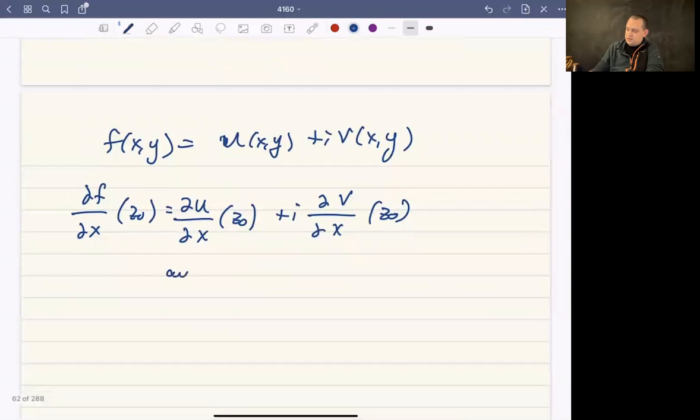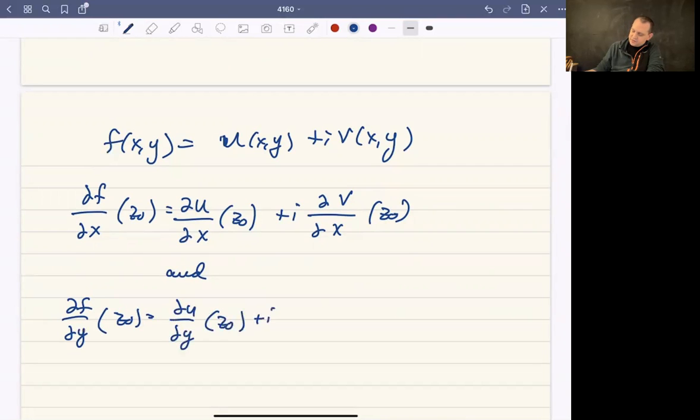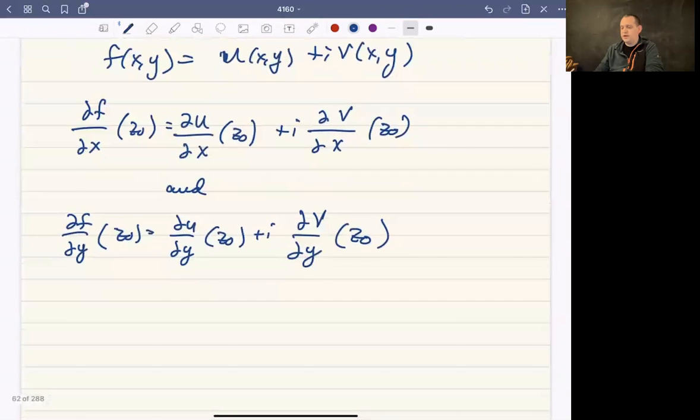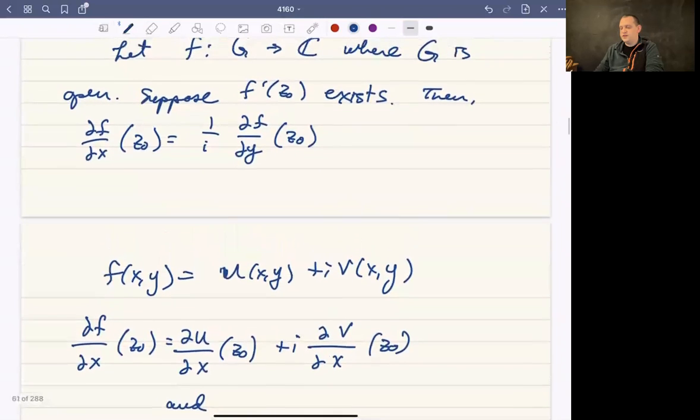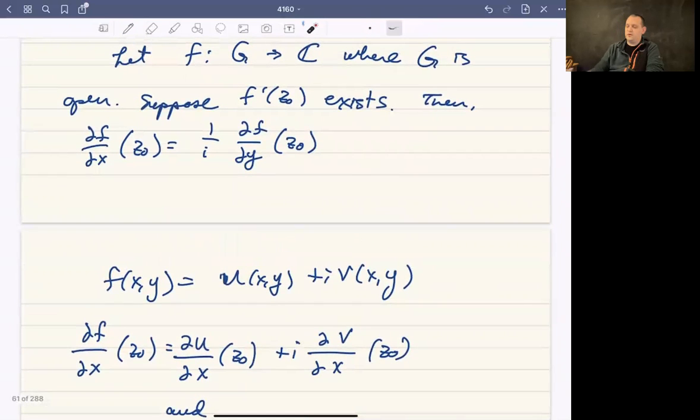And likewise, we could do the same for the partial of f with respect to y. That's going to be the partial of u with respect to y, plus i times the partial of v with respect to y.